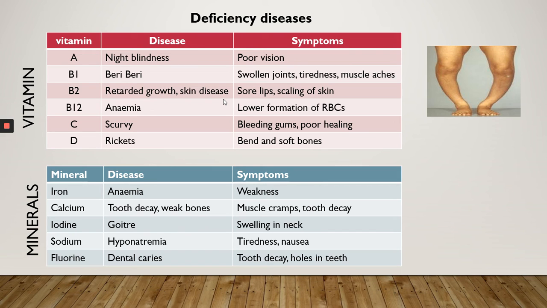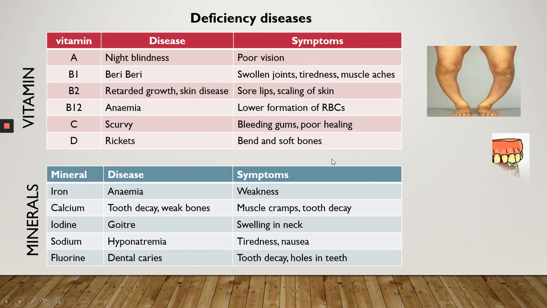Now, vitamin C, we have studied vitamin C. It is present in juicy fruits like grapes, lime, and lemon. If we are not taking proper vitamin C, then it may lead to scurvy. A person suffering from scurvy has poor healing of wounds, aches and pains in the body, and swollen and bleeding gums.